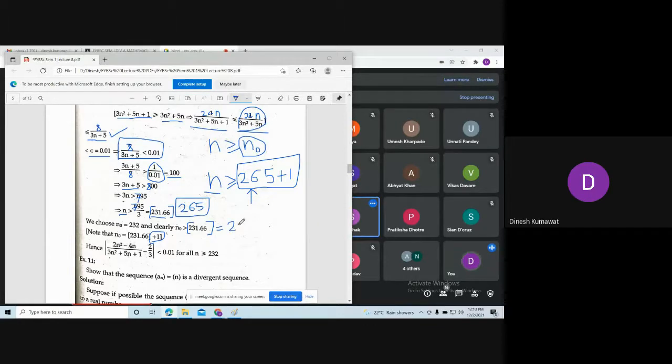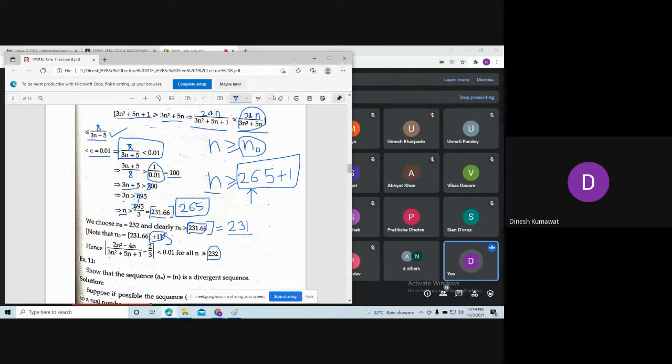It is exactly 231. Greatest integer less than or equal to this number. So the greatest integer is nothing but 231 for this. That's why they are adding 1 to this fractional part after taking the greatest integer. So they are concluding that the value of n naught is 232.